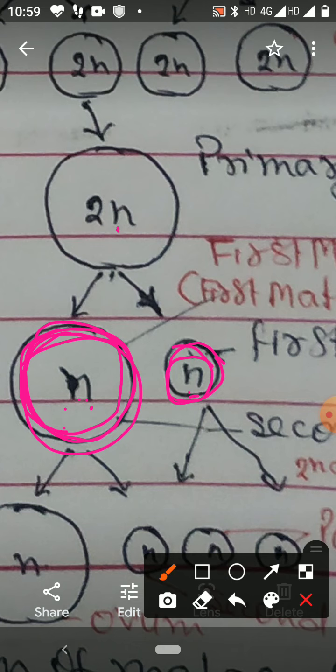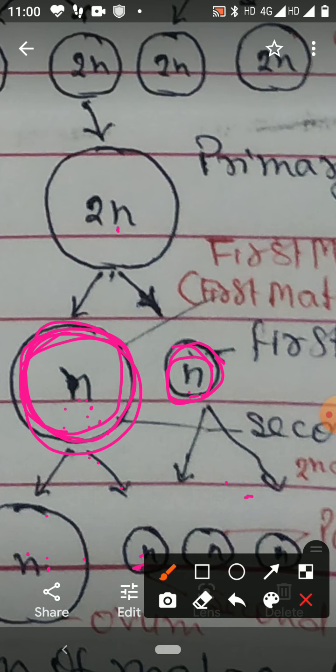Now there is second maturation division, that is second meiosis. Both secondary oocyte and first polar body undergo second maturation division. Secondary oocyte, again two cells are formed by the second maturation division. Both cells are unequal in size. One is large, other is small.